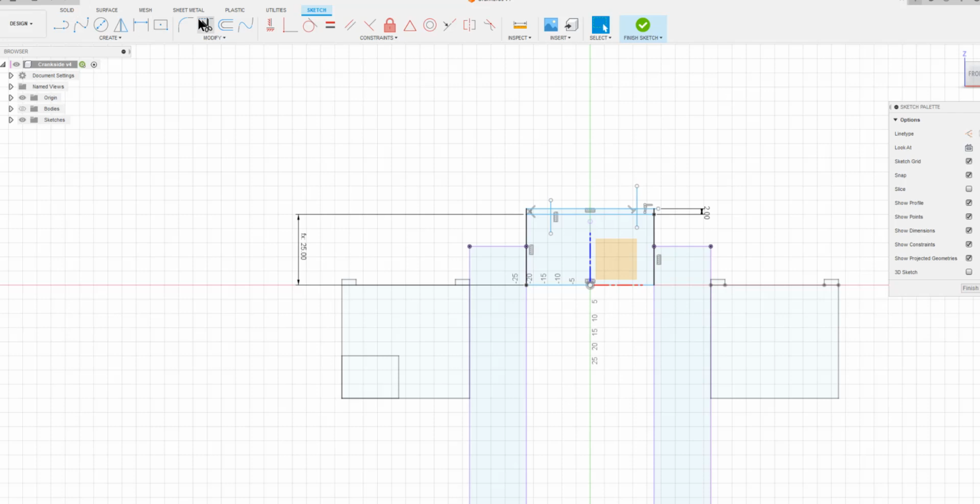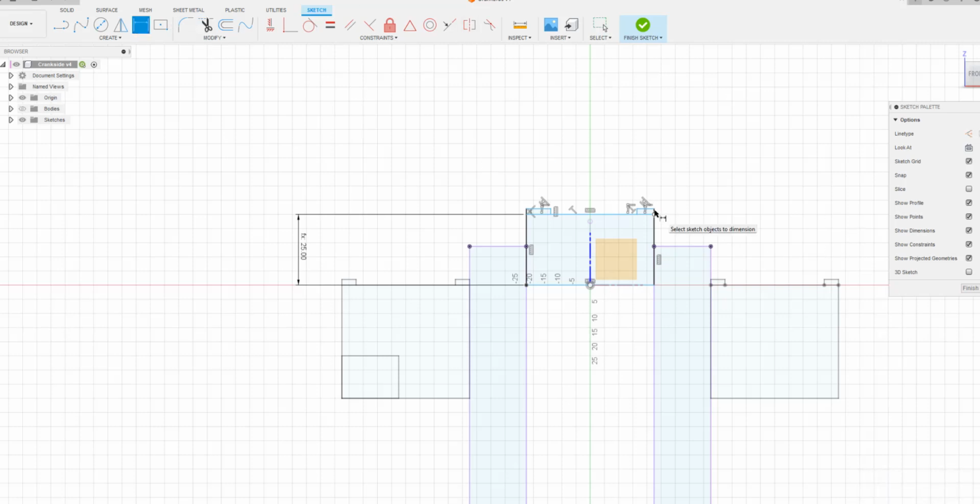So we're going to do some trimmings here. Trim that, trim that, trim that, trim that. No, undo. So what we want to trim here is this. So that means that this line, okay, we want to trim this and this. So with that, we can apply dimensions.